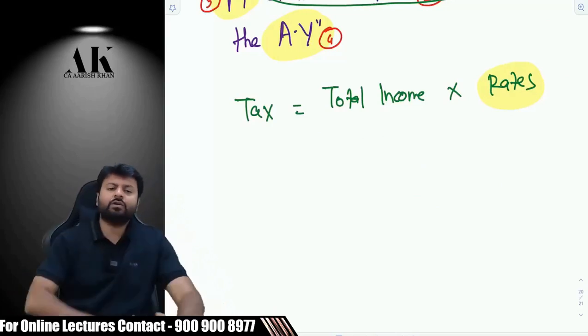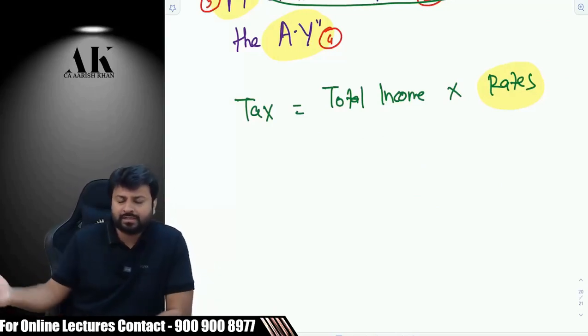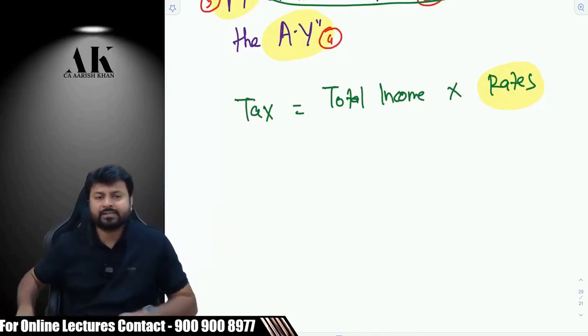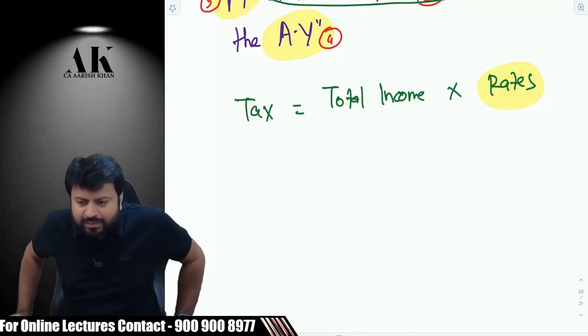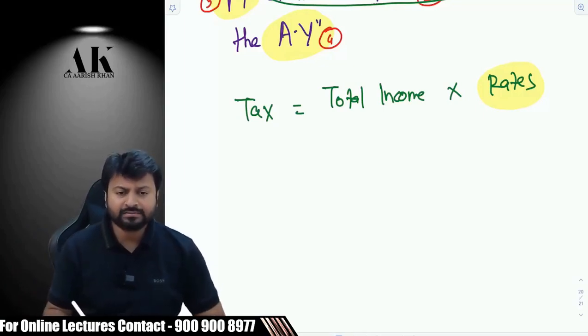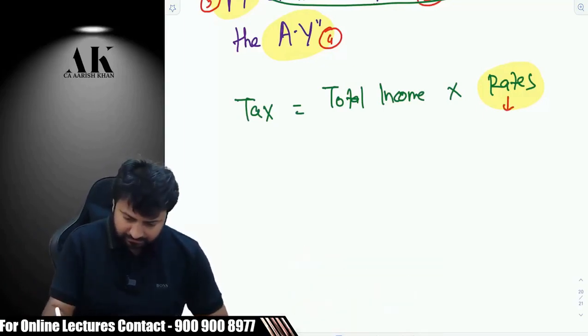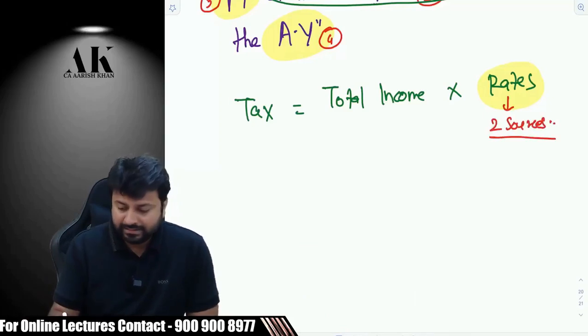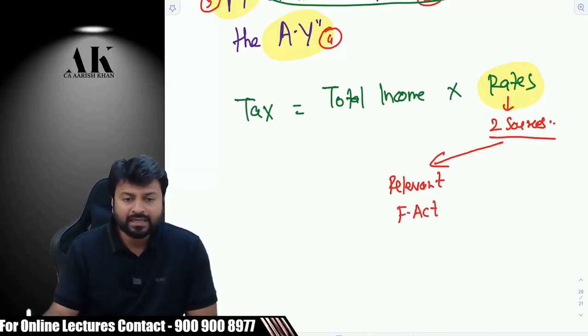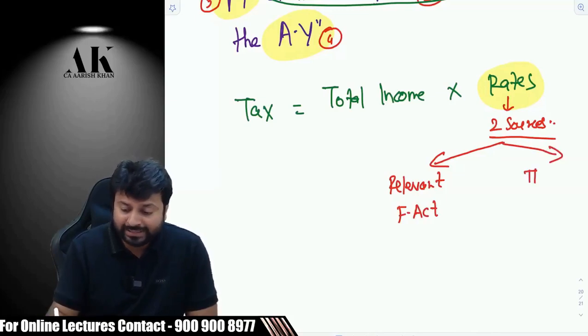Now I have a question to all of you, because you also do articleship, you have done CA Inter also, and everybody has a little bit of knowledge. From where will I get the income tax rates? I want to compute my income tax. There are 2 sources, Prashant. One is the act itself, and the second is, I think, the Finance Act. Excellent. One is there in the Relevant Finance Act, and the second source is the Income Tax Act itself.